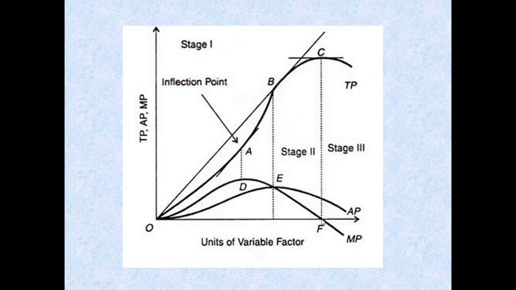to decrease. Okay. And in stage 3, what happens is that when your MP becomes 0 out here, TP is the maximum. TP is at its highest point. Okay. So after this point, that is your point F, when MP starts to become negative, your TP will fall. Okay. And AP will continue to fall again, but AP can never be 0.